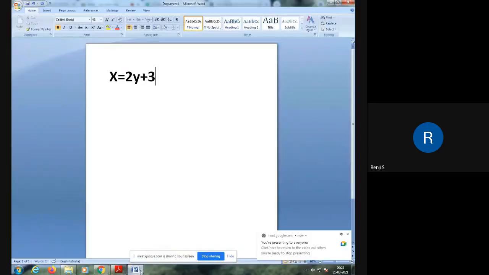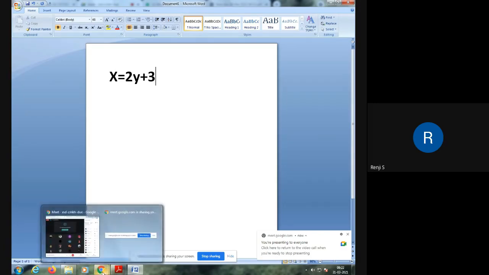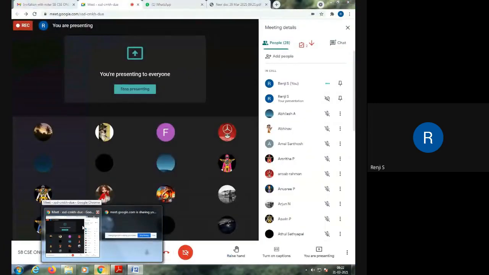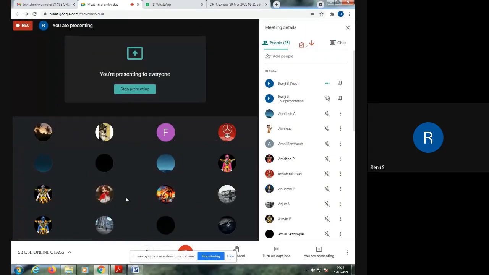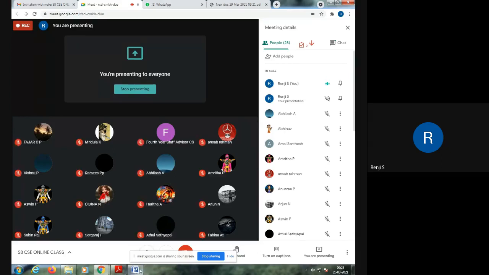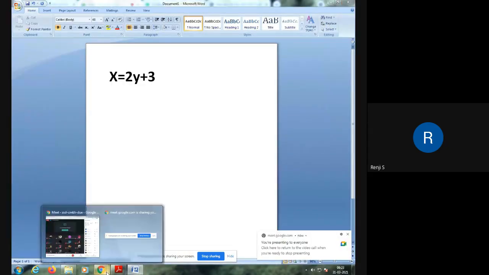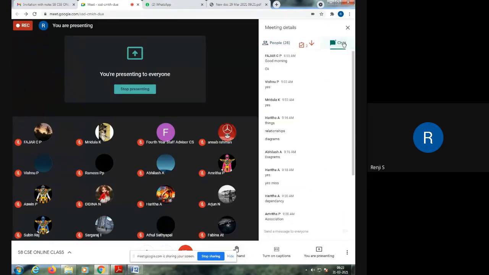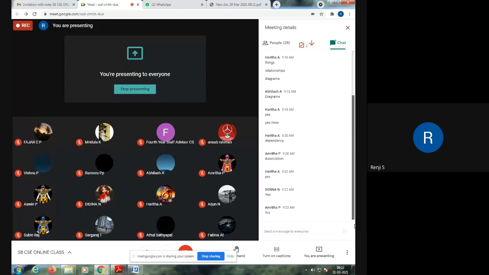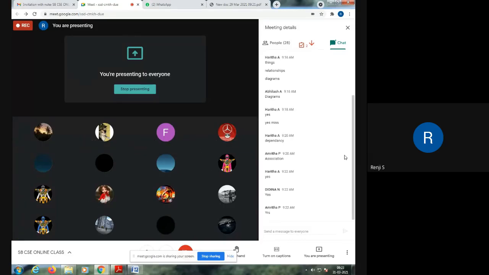Okay, which is the dependent thing and which is the independent thing? I have two variables defined here. Which is the dependent variable, which is the independent variable? x is equal to 2y plus 3, which is the dependent variable and which is the independent variable? Simple equation, isn't it?